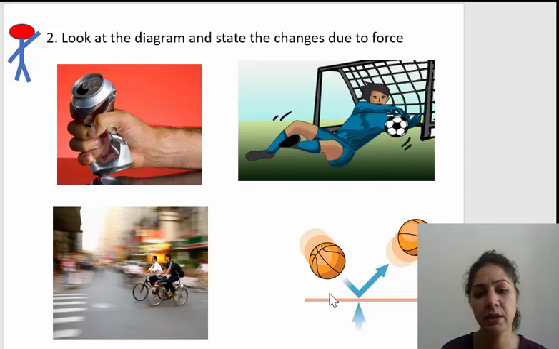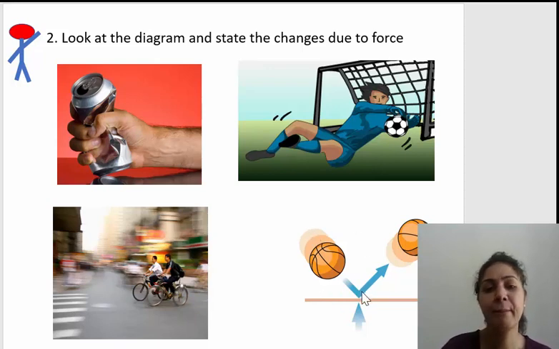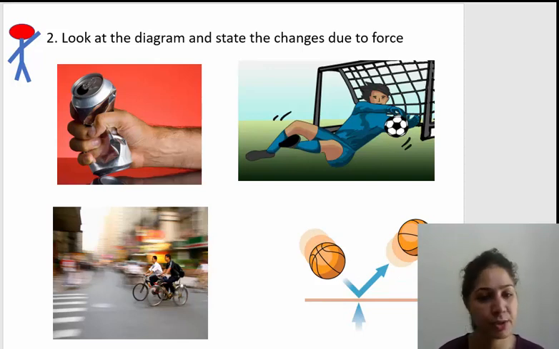Look at the fourth diagram here. In this, a ball touches the ground and bounces back. So what is happening? You can say that the position of the ball also changes, the direction also changes. So these are the various effects of force. By looking at a diagram, you should be able to comment about what is the change in the object due to the force. Okay.